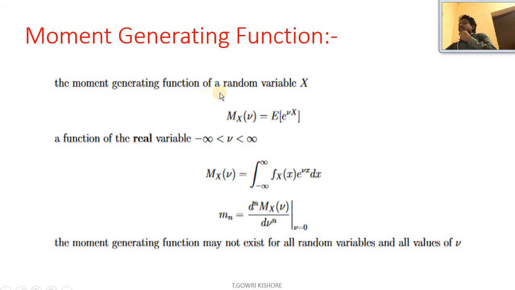The moment generating function of a random variable x is M_X(v) = E[e^(vx)], a function of the real variable v, where -∞ < v < ∞. M_X(v) = ∫ f_X(x) e^(vx) dx, where m_n = d^n M_X(v)/dv^n evaluated at v = 0.